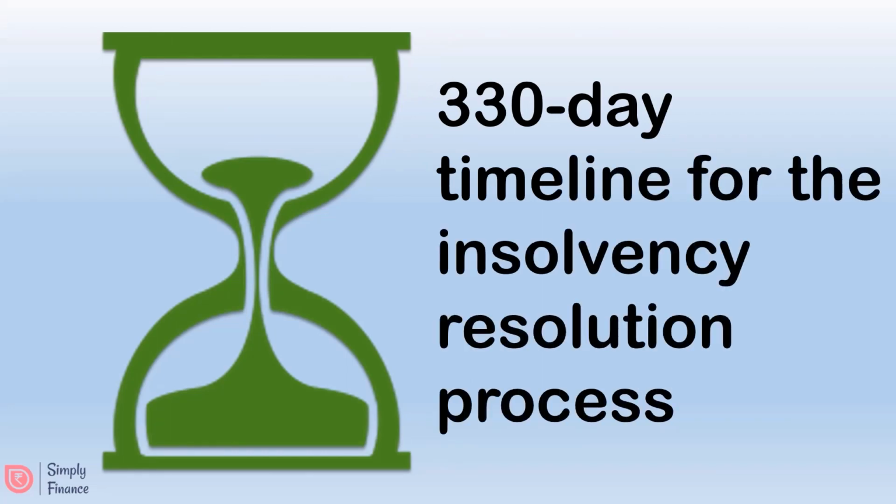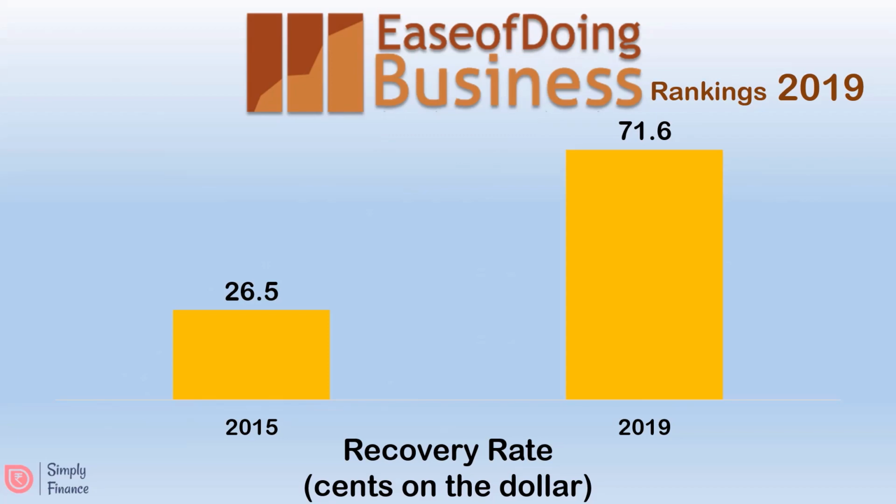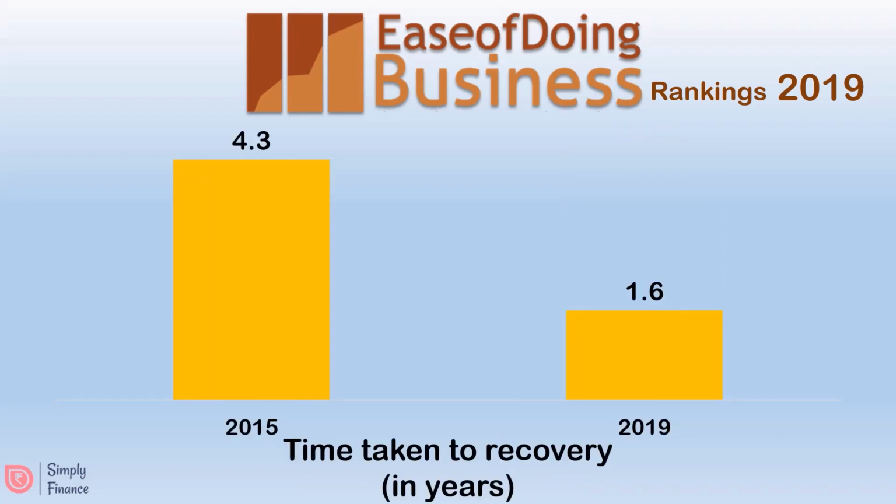We previously talked about the ease of doing business rankings in 2015, before the IBC came into existence. Now, let's observe the latest rankings of 2019. The recovery rate for creditors jumped from 26.5 cents on the dollar to 71.6 cents. And the time taken for resolving insolvency reduced significantly from 4.3 years to 1.6 years.